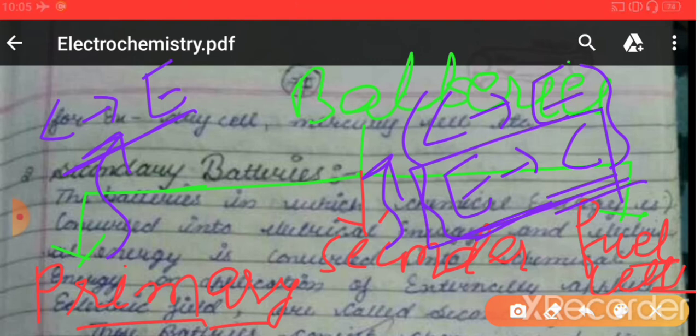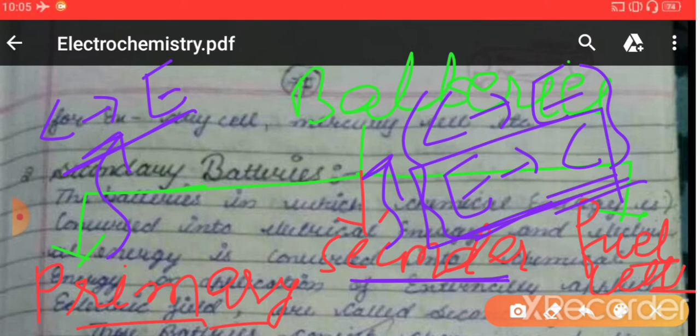So batteries can be charged or discharged, or there are a number of charging and discharging cycles present in secondary batteries. We have a number of examples of those batteries, like the inverter batteries that we use in our homes, or all those batteries which are used in automobiles. Those are called secondary batteries.